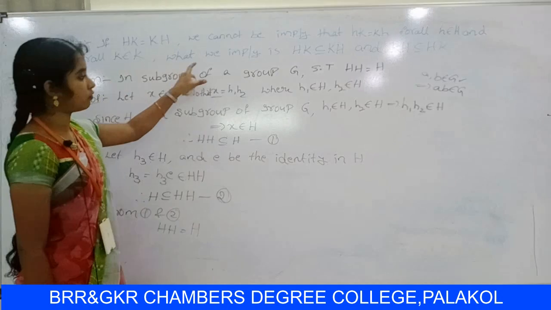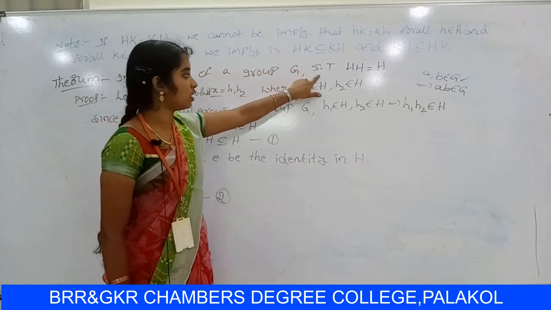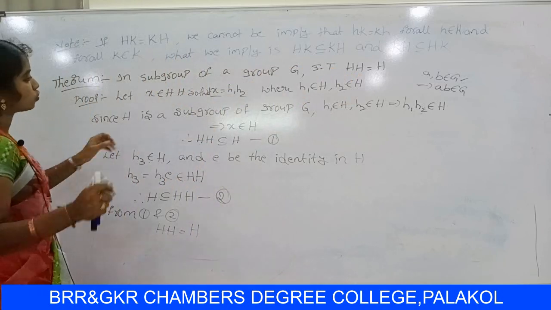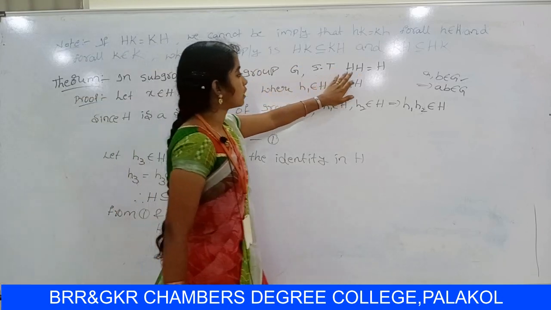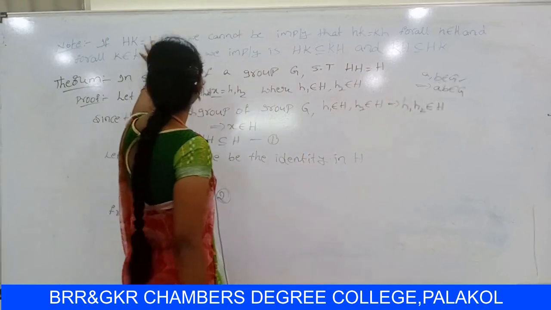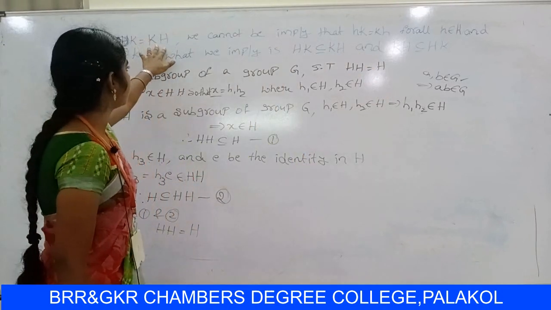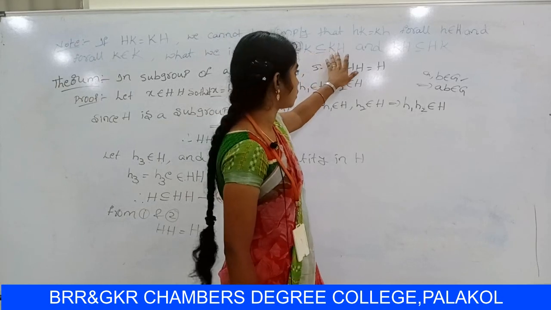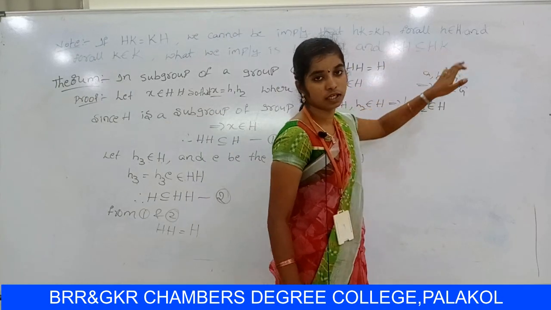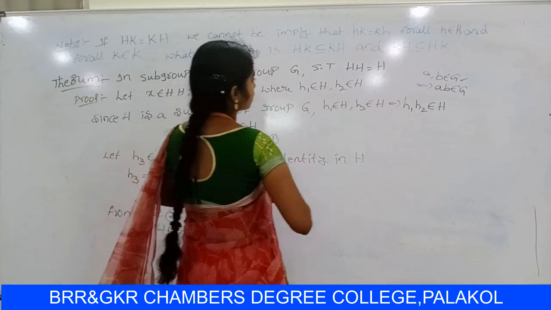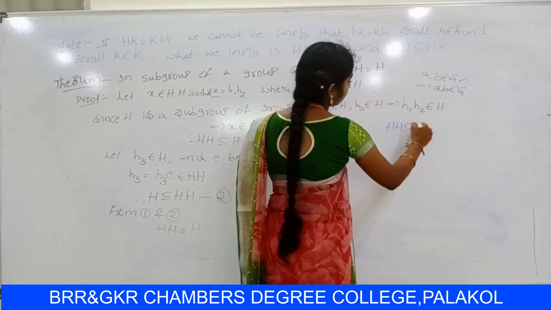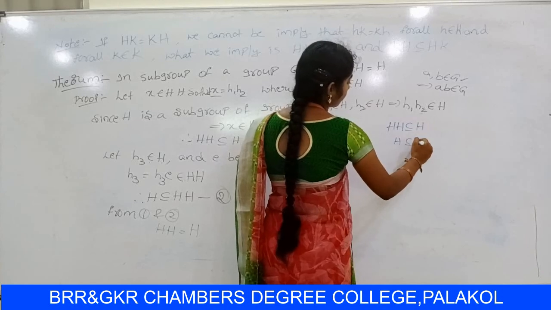In a subgroup of group Z, show that HH equal to H. So let X belongs to HH. Let us consider HH equal to H. By using this note point, HK equal to KH, which implies that HK contain KH and KH contain HK. So this theorem proves HH contain H contain HH.